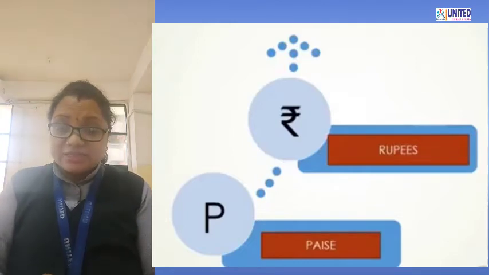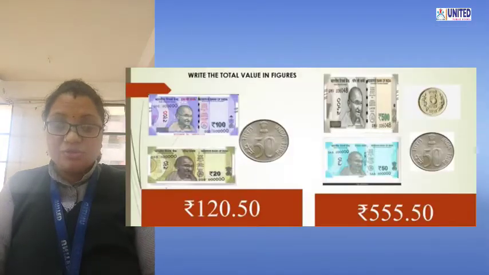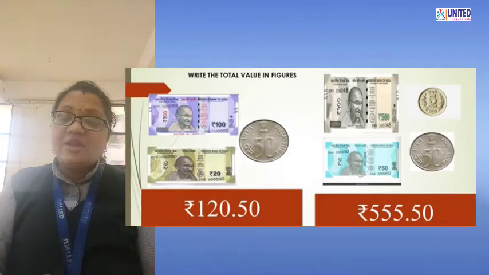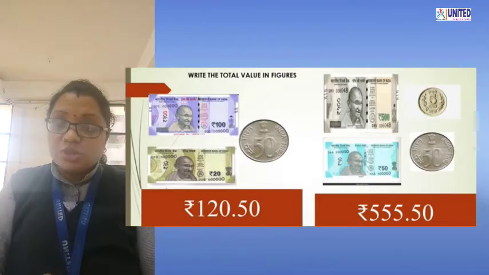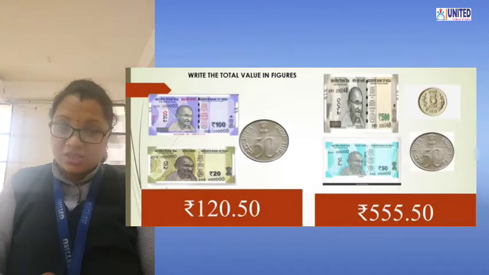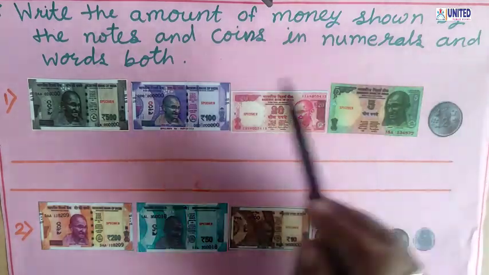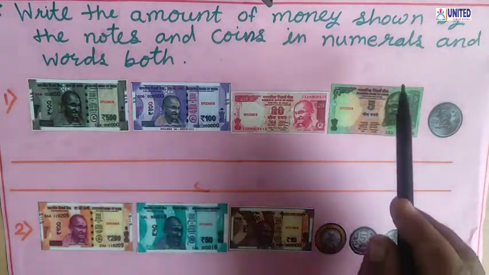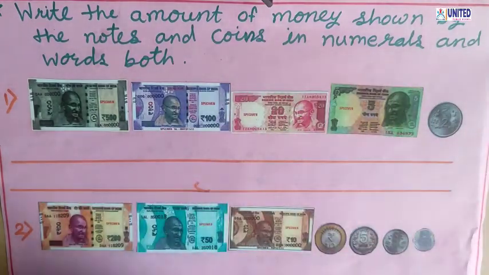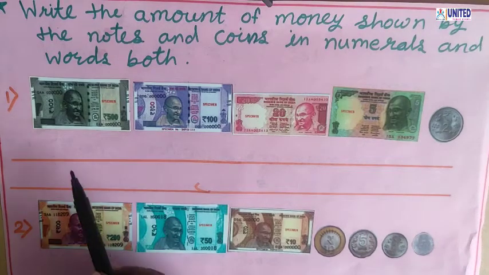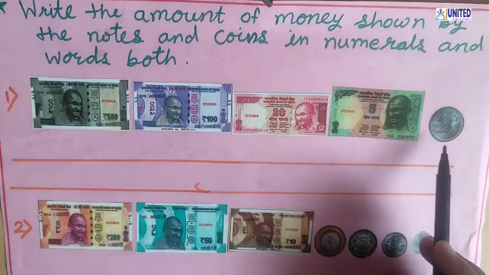So let's see how we can count the total money and how we can write the total amount of money in figures or in words. Okay students, let's see the question. Write the amount of money shown by the notes and coins in numerals and words both. Here you can see some notes and coins also.